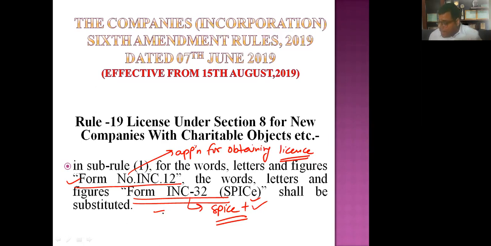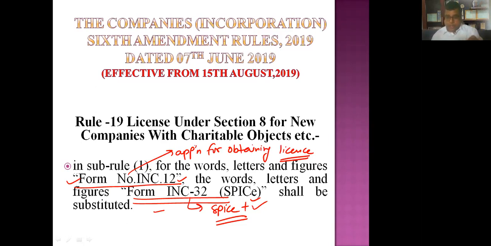For that, INC 12 is there. If an existing profit-making company wants to convert itself into a Section 8 company, then you have to apply for the license in form number INC 12. But for incorporation of a Section 8 company, INC 12 will not be used now. The application for obtaining a license has been merged with INC 32 only.